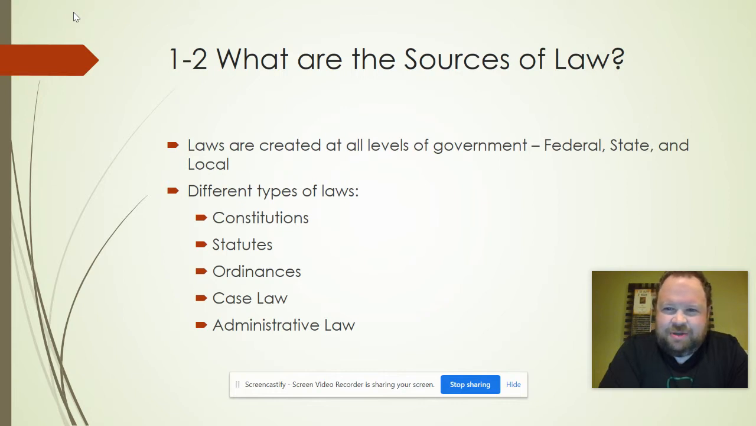Today, we're just going to go through some of the sources of laws, the different types of laws that we will encounter here in the United States. Laws are created at all levels of the government. So, you have federal laws, state laws, and local laws. The different types of laws are constitutions, statutes, ordinances, case law, and administrative laws. Let's go ahead and go through some of those right now.